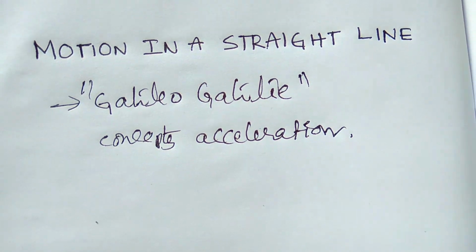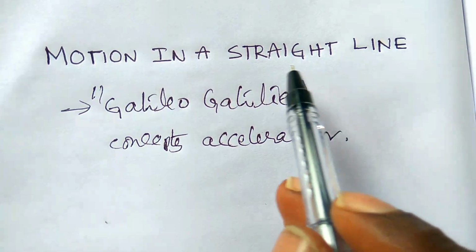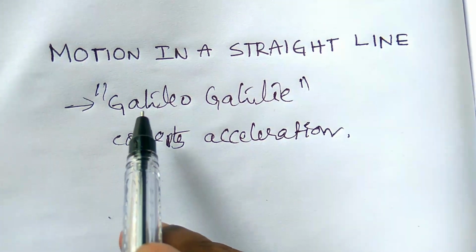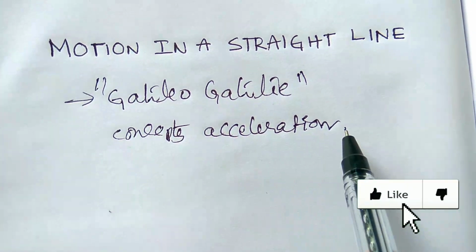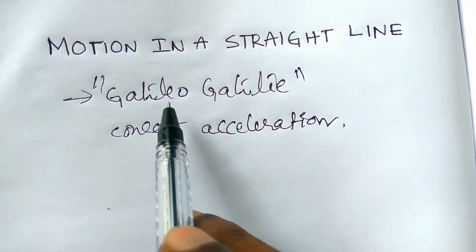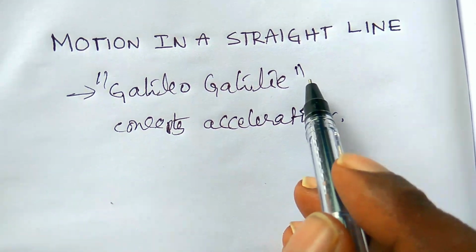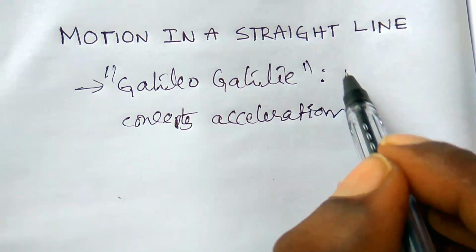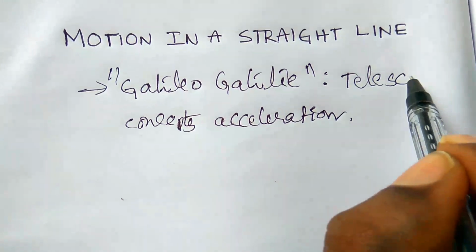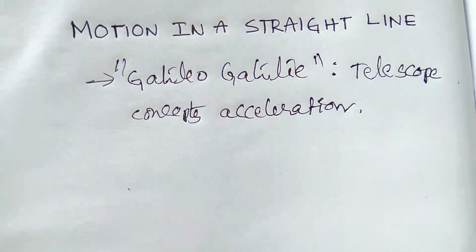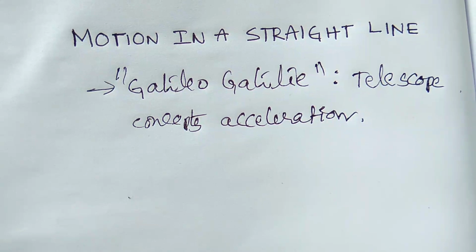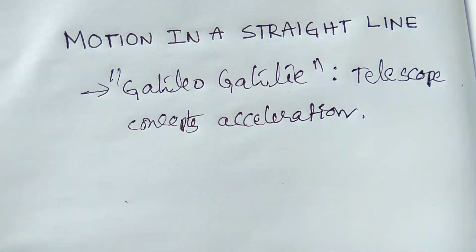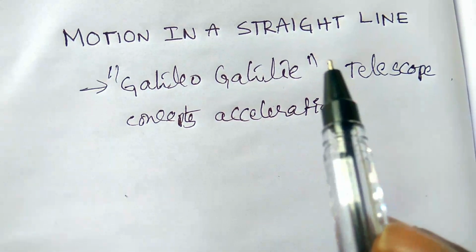Let's start our topic: motion in a straight line. Before learning about motion along a straight line, let us know the scientist who first discovered the concept of acceleration, none other than Galileo Galilei. He is a very well-known physicist who discovered the telescope, which was used to find the distances and the nature of the surfaces of the moon.